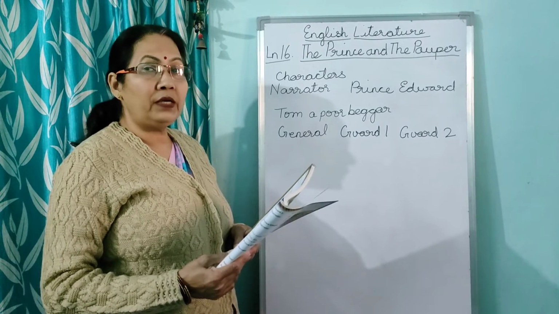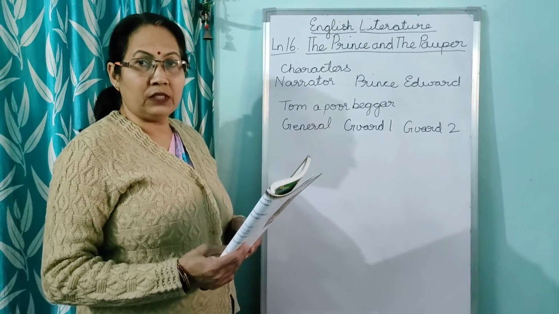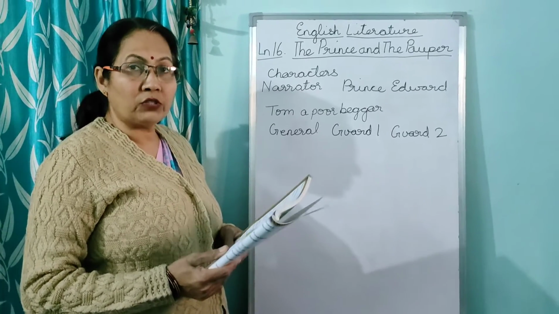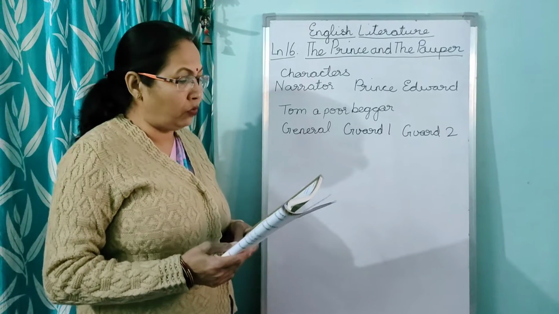Now see, the prince, the guards had left the prince in the city. And the prince, when he was walking in the city, he lost his way. Means he did not know from where he had come and where he had to go.